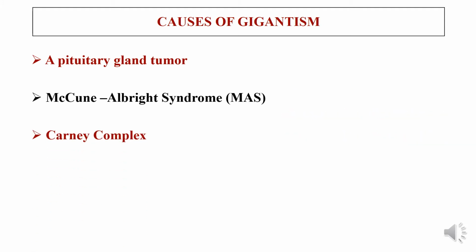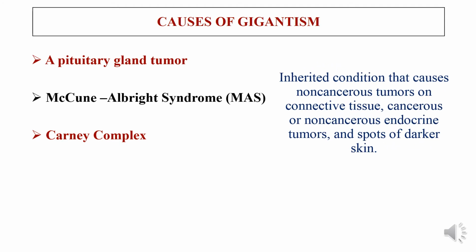Another less common cause for gigantism is Carney complex. Carney complex is an inherited condition that causes non-cancerous tumors on connective tissues, or cancerous or non-cancerous endocrine tumors, and spots of darker skin.